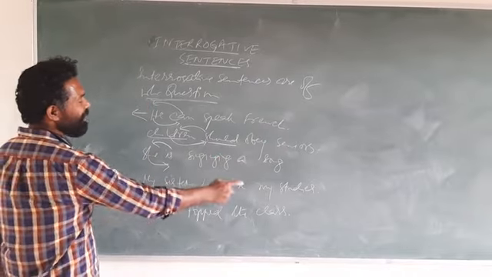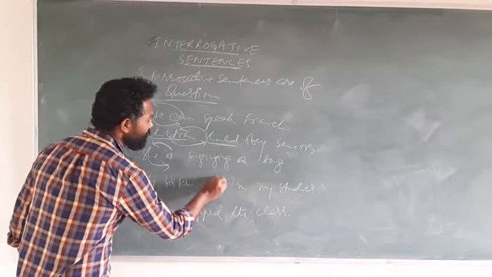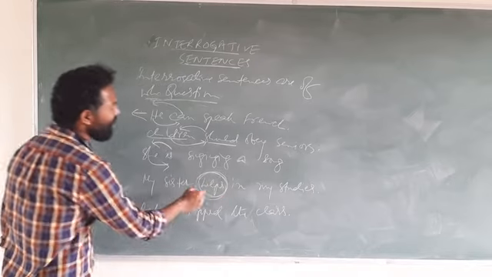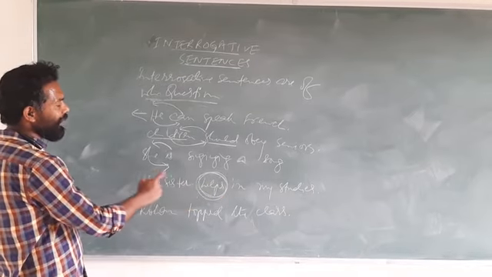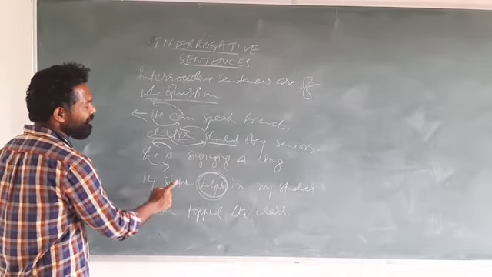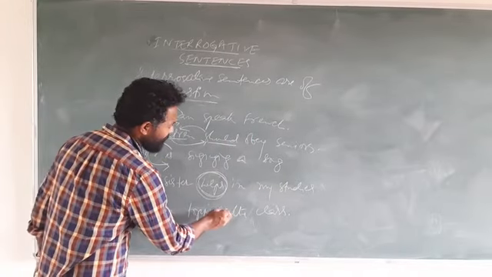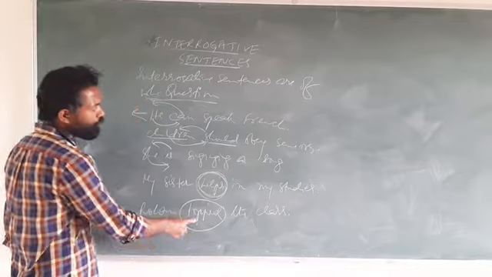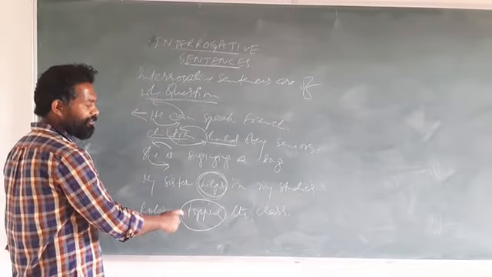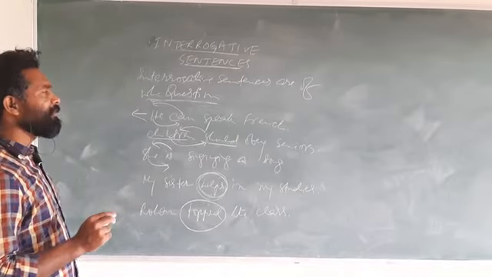My sister helps me in my studies. See this one. This is in simple present tense. So from helps, you need to think what comes out of helps. So here we will write does, and then helps becomes help. So it becomes: Does my sister help me in my studies? Simple present tense. And Rohan topped the class. Here it is simple past tense. So from topped, what comes out? It comes out did. So we will write did. And since we are using did, from topped we will write top, because with do, does, did we write the first form of the verb.